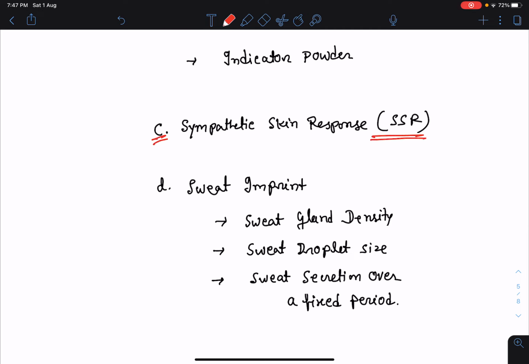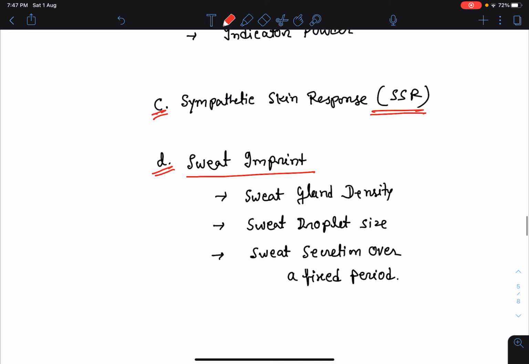But this is not a very specific or not very sensitive test. The other test what we can do is sweat imprint. In this sweat imprint test, we can actually identify the density of sweat glands. We can visualize the sweat droplet size. We can also measure the secretion of sweat over a period of fixed time. Over a fixed period, we can measure the sweat secretion, and in this way we can know if there is any abnormal sweating, abnormal pseudomotor function or not.